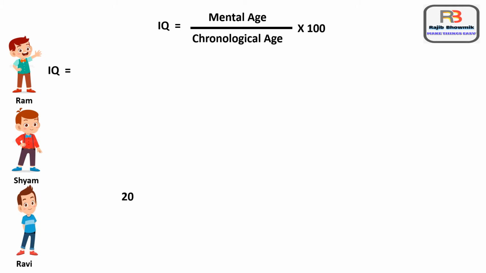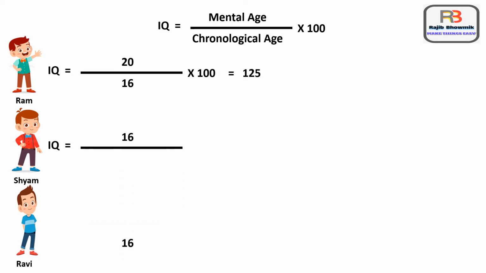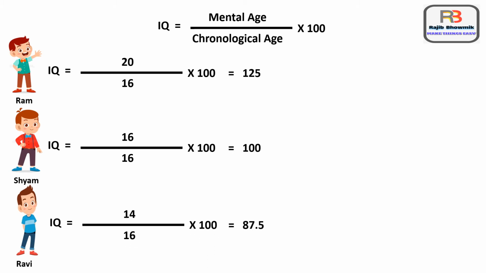Now IQ calculated for Ram is found as 125. Then IQ calculated for Shyam and it is found as 100. Same way IQ calculated for Ravi and it is found as 87.5. Now what is the meaning of these IQ scores?